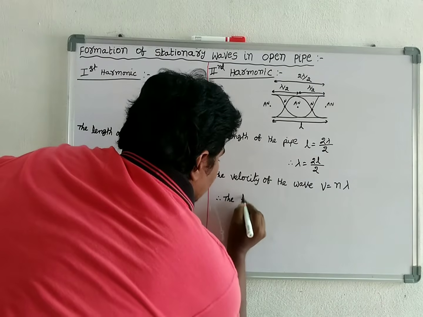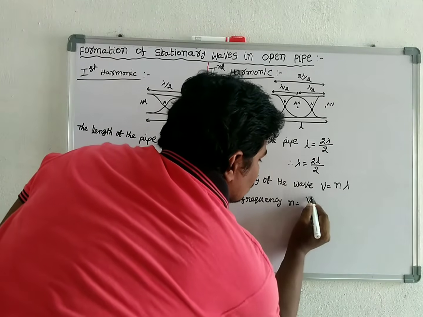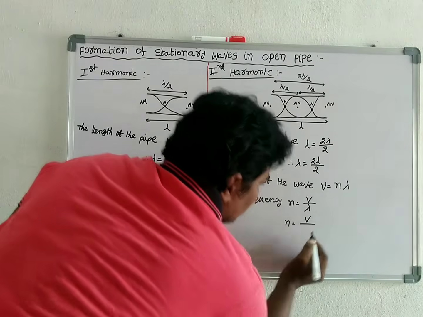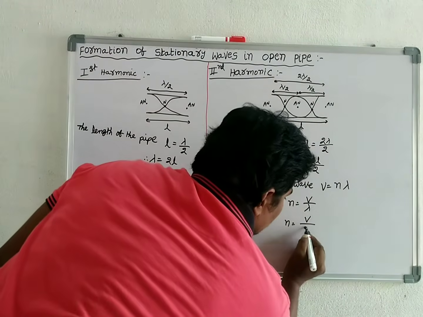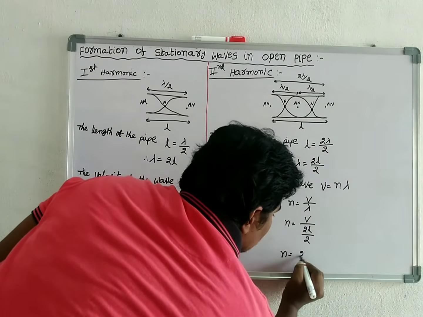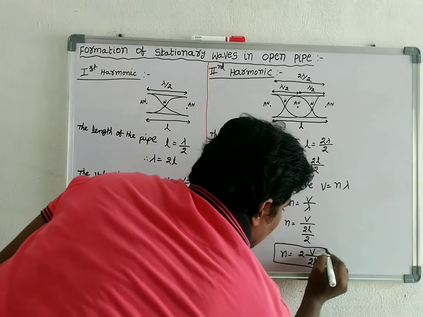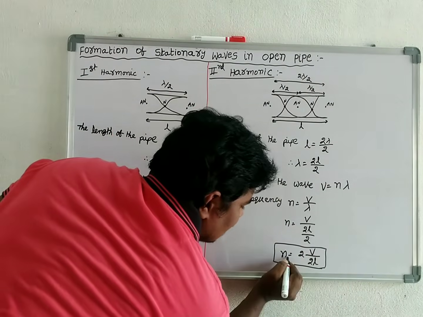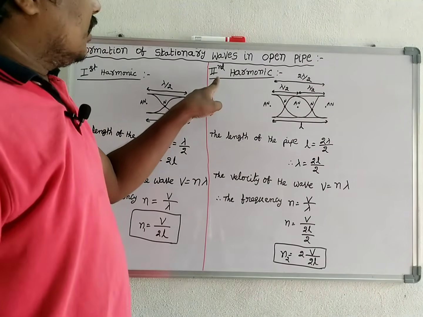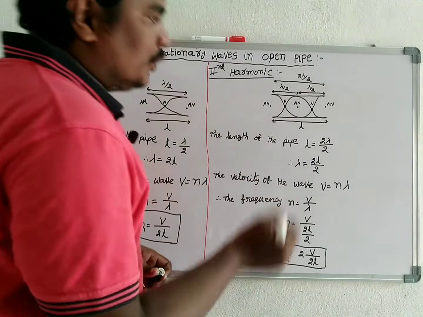Therefore, the frequency n is equal to V by lambda, which is V by 2L by 2. We get n is equal to 2V by 2L. For our convenience, let it be N2. So this is the frequency of second harmonic. N2 is equal to 2V by 2L.